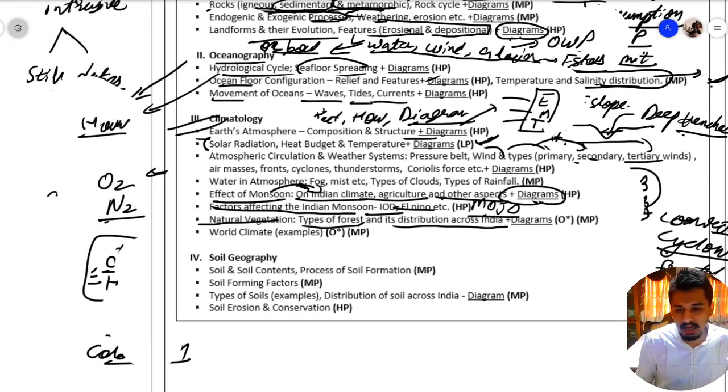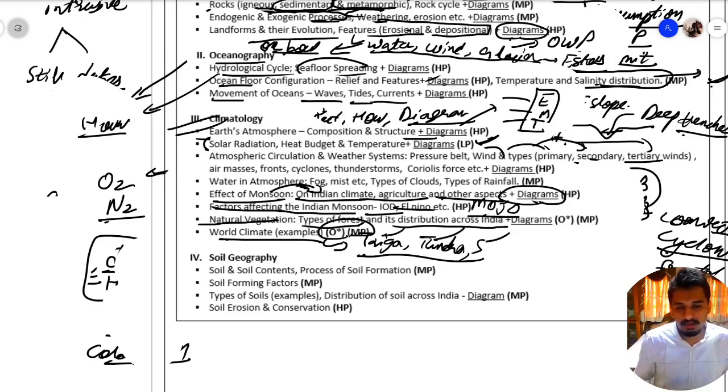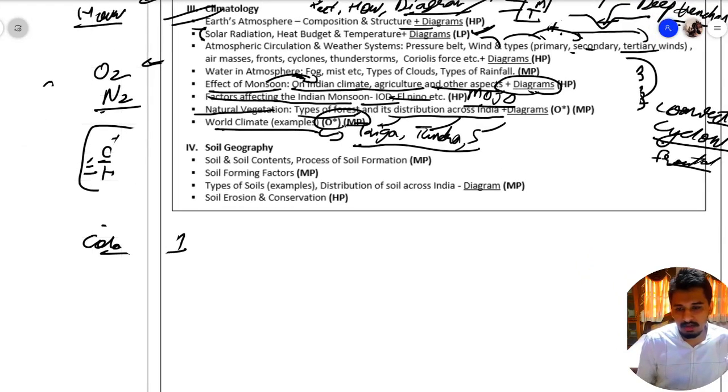Then we have world climate. What are the examples of world climate? Like we have taiga, tundra, savanna. So you should have a brief overview where taiga is found, where tundra is found, and where savanna is found, something on these lines. Then we have last topic, that is soil geography. In this we have soil and contents. What is the definition of soil? What are its contents? Then what is the process of soil formation and what are soil forming factors?